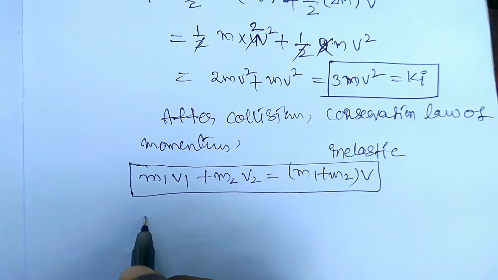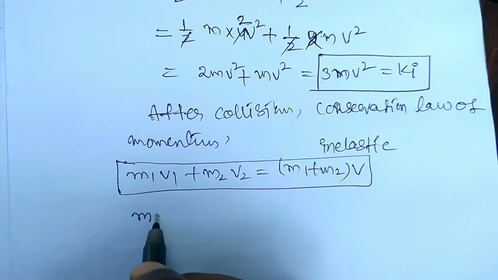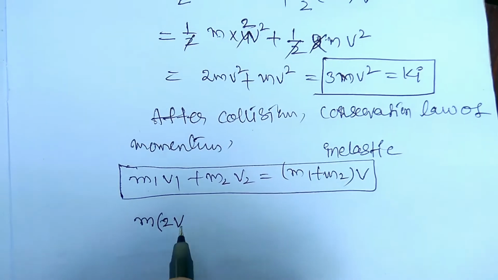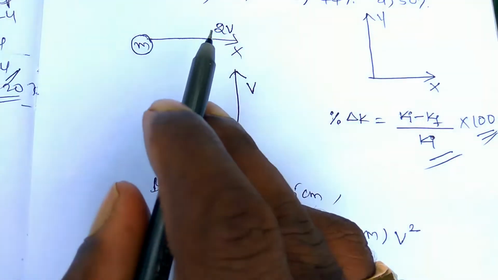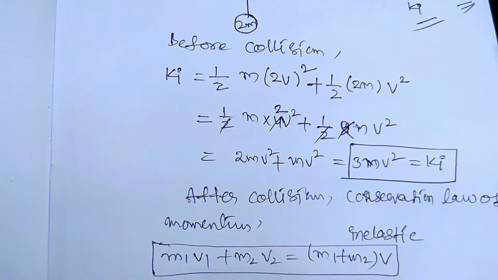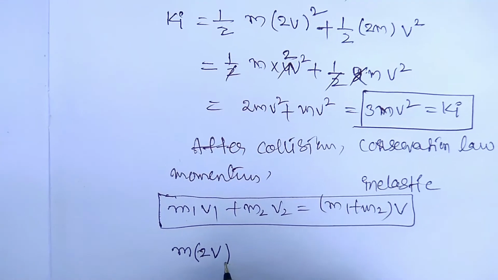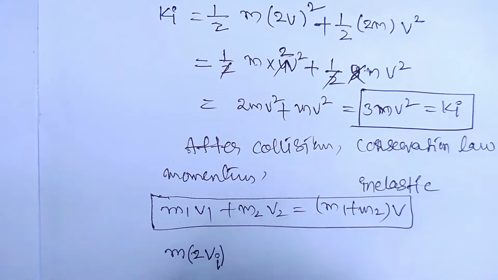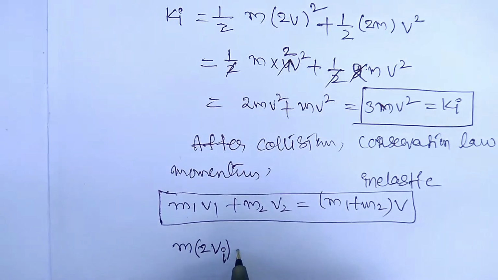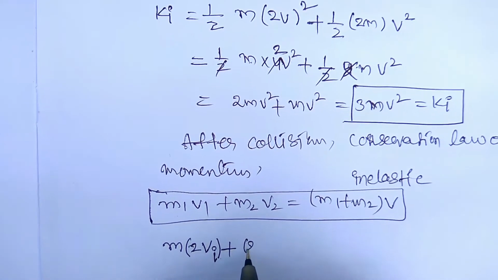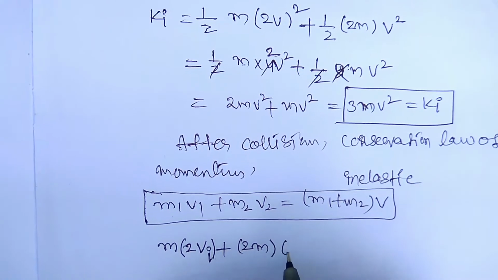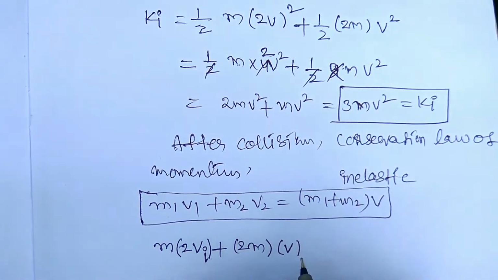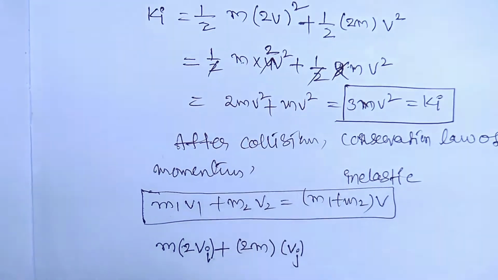m1 means the mass of the first body, m, and v1 means velocity 2v. It is moving in the x direction, that's why it is taken in vector form i. Plus m2, the mass, is 2m, with velocity v2 equal to v. This is moving in the y direction, that is vector form j.